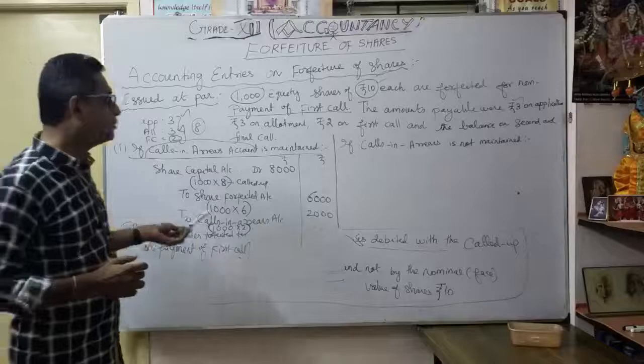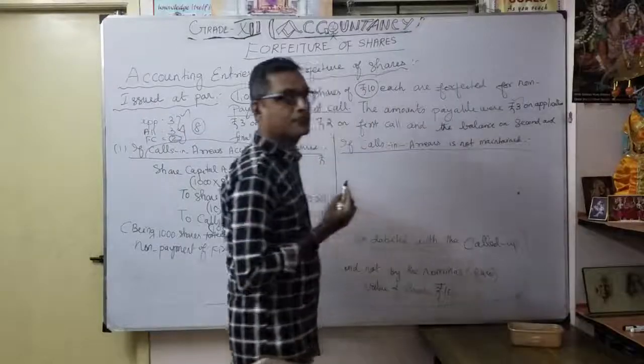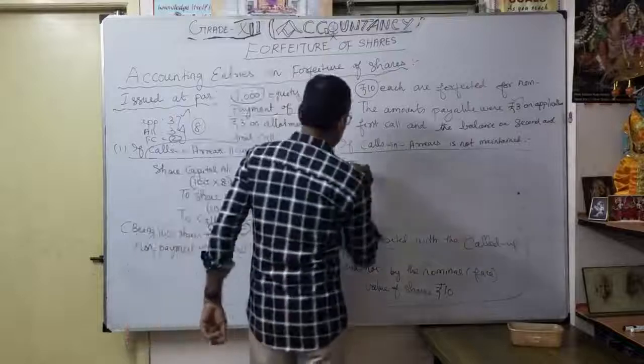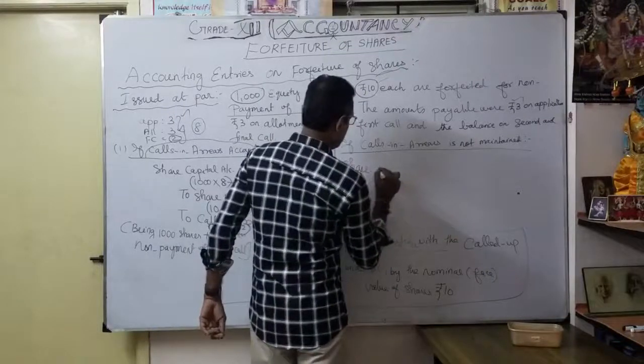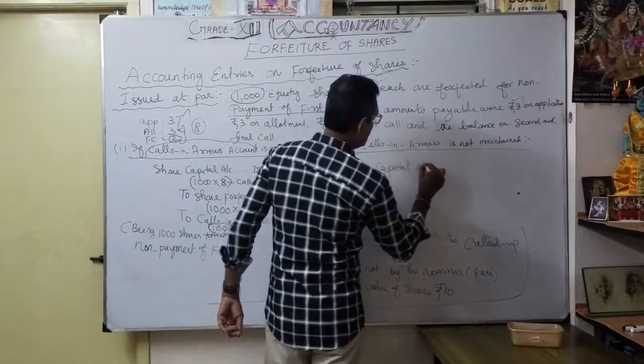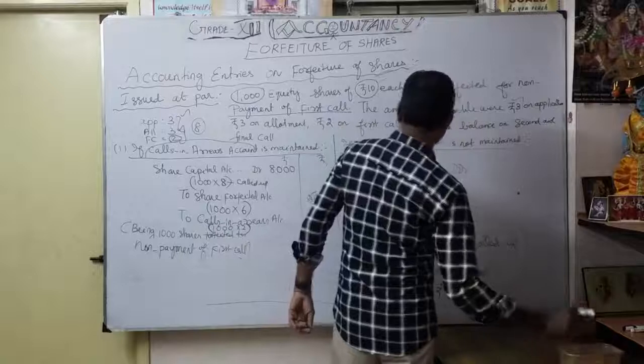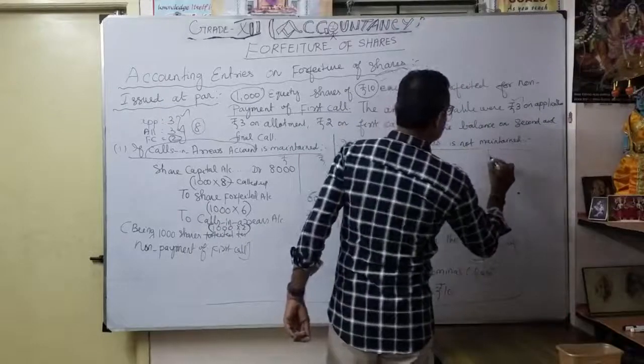Understood? Suppose the calls in arrears is not maintained. How will the journal entry be? Very simple. Same, share capital account debit, how much? 8,000.